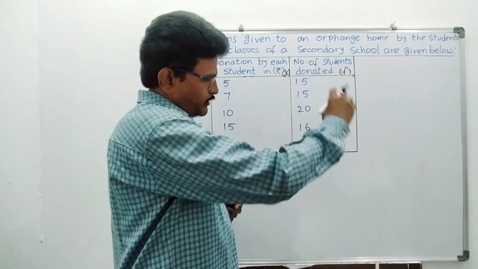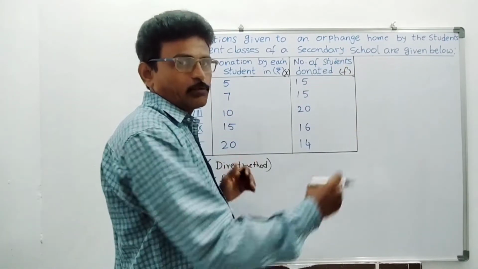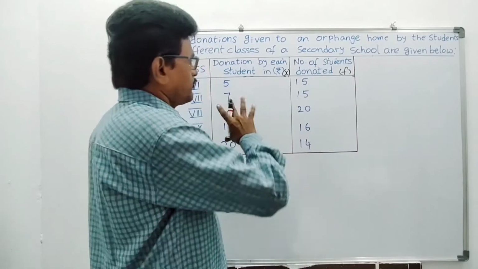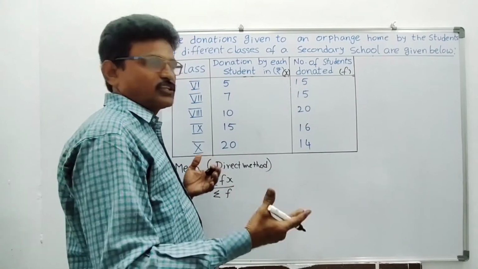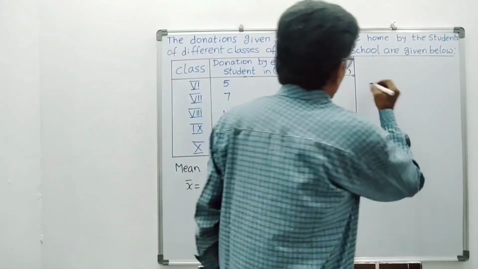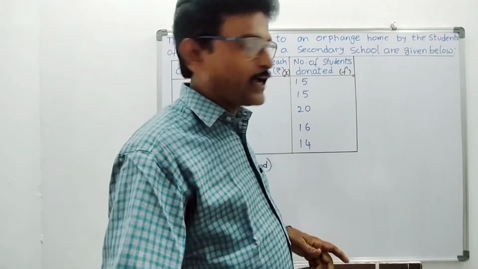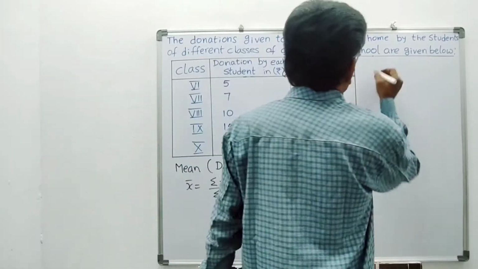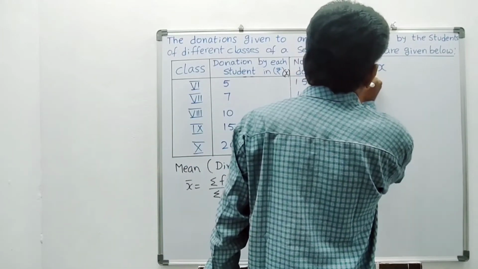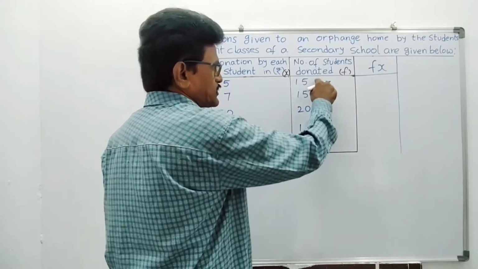Students, the place here is inconvenient, so I am directly writing the table in the problem. Otherwise I would have to rub out this problem first, and it will take unnecessarily more time. So here only I am doing the calculation. What you have to do here is calculate fx values. What is fx? Students, these are x values, these are f values.